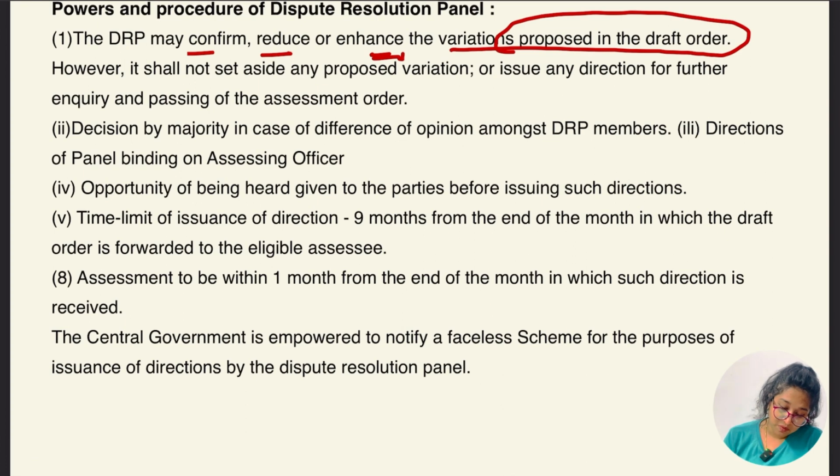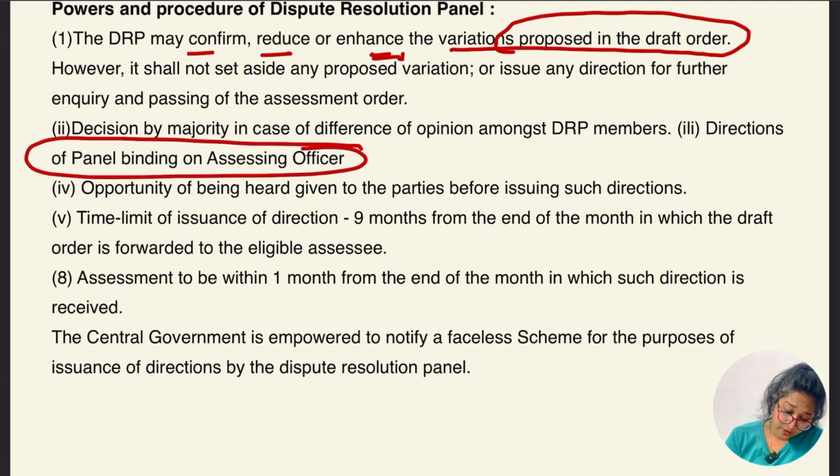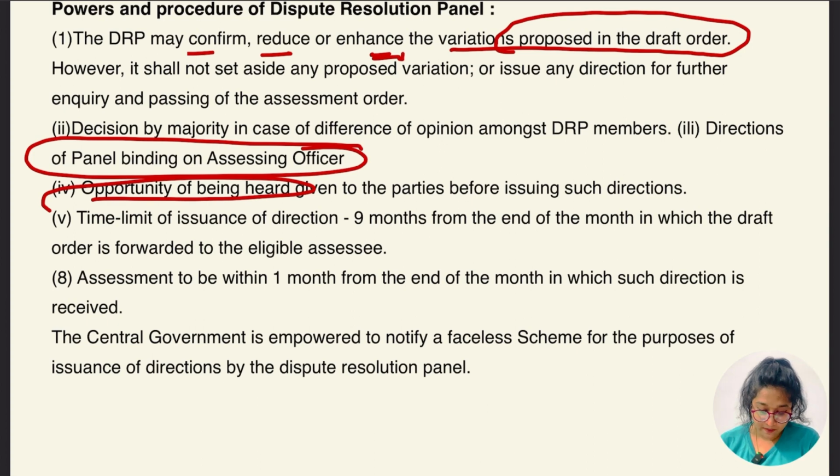Decision is by majority in case of difference of opinion among DRP members, and the direction of the panel is binding on the assessing officer. So definitely whatever order is passed by the DRP is going to be binding on the assessing officer, okay. Opportunity of being heard is definitely going to be given to the parties before issuing such direction. Hope this is also clear.